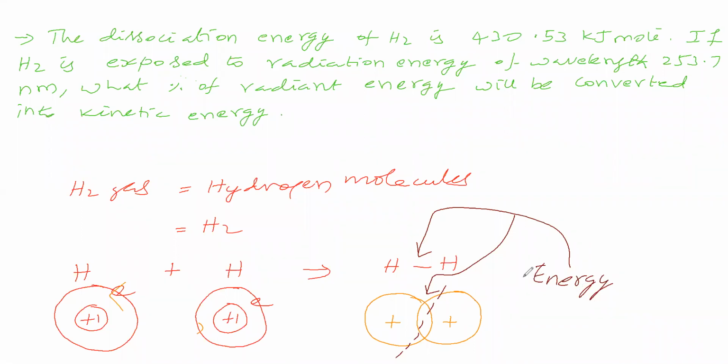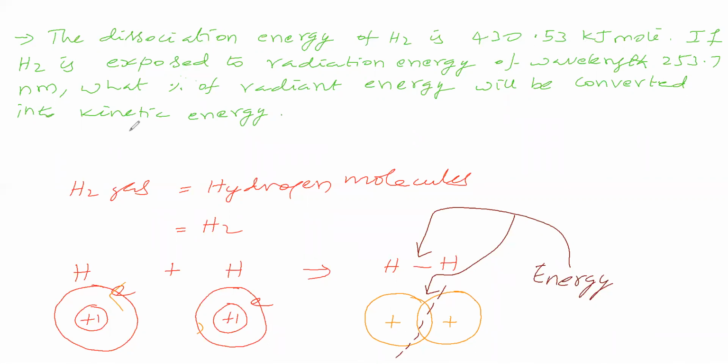This energy is called dissociation energy because the molecule dissociates into atoms, otherwise called bond dissociation energy. Dissociation energy means the energy required to dissociate the molecule into atoms. So what is dissociation energy? We got it. The dissociation energy of hydrogen is given as 430.53 kilojoule per mole.